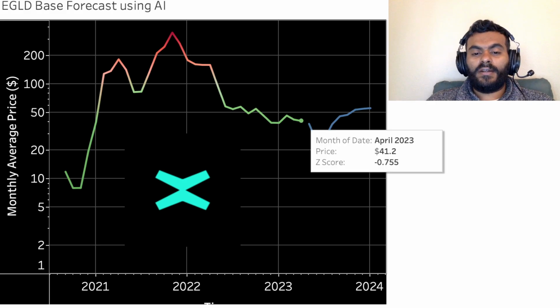So where are we right now? Right now the prices for the last month close, this is the average price, so that's the last full month close, was in April of 2023. The price was 41 US dollars, which is almost $64 less than the average price, and in terms of z-score we are at negative 0.75.